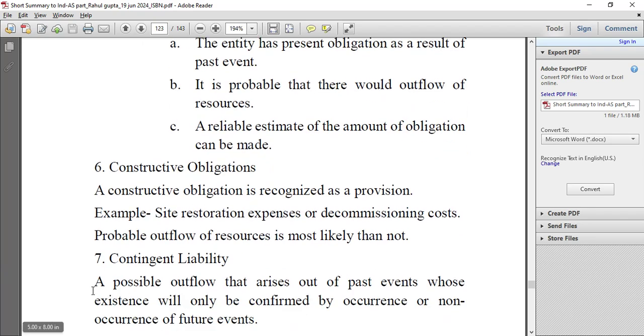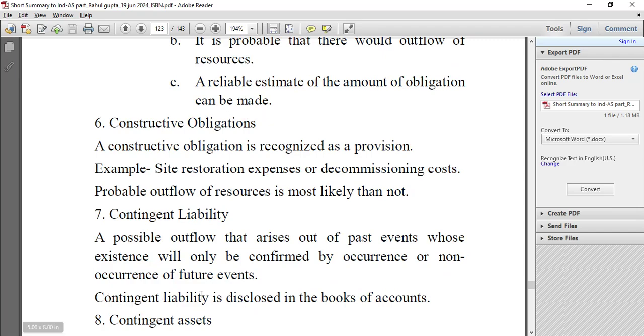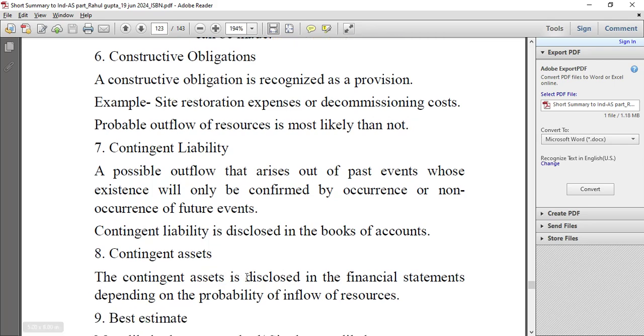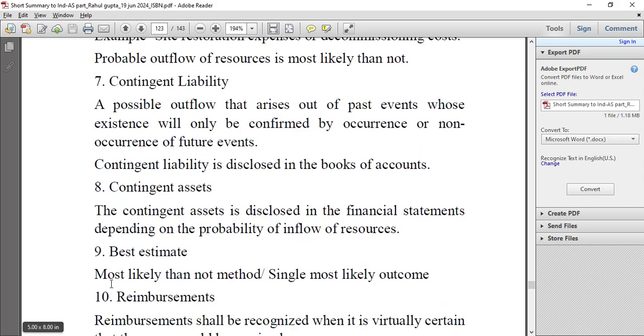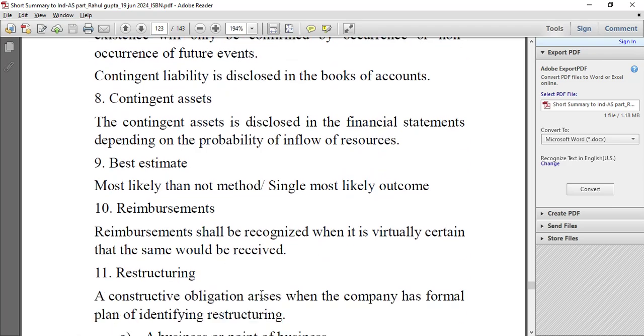Contingent liability. A possible outflow that arises out of past events whose existence will only be confirmed by occurrence or non-occurrence of future events. Contingent liability is disclosed in the books of accounts. Contingent assets. The contingent asset is disclosed in the financial statements depending on the probability of inflow of resources. Best estimate. More likely than not, single most likely outcome. Reimbursements. Reimbursement shall be recognized only when it is virtually certain that the same would be received.